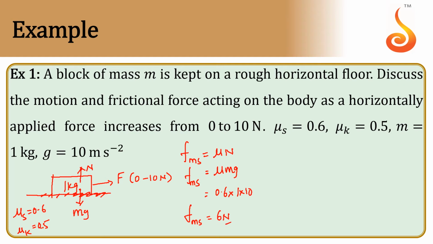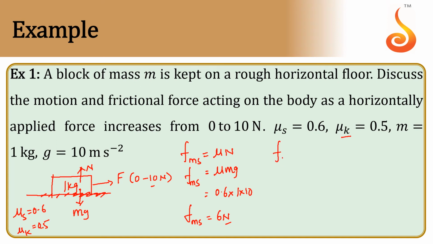What does it mean? So if our force reaches 6 newtons, the body will not move. So when the force reaches 6 newtons, the body is about to start its motion. But what happens if force increases more than 6 newtons? So the body will come into motion. That time the kinetic friction will play a role.